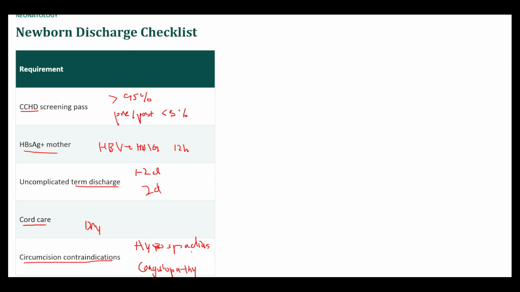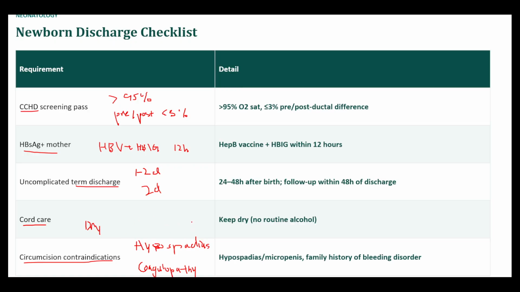And then classically, it's taught that circumcision might prevent infections and penile cancer, but I think there's some evidence to suggest that that is more so due to differences in hygiene rather than circumcision in and of itself. Anyway, it's not standard here anymore, at least from what I've seen. So CCHD screening, they have to be above 95% in SATs, and the difference between pre and post ductal SATs is less than 3%.